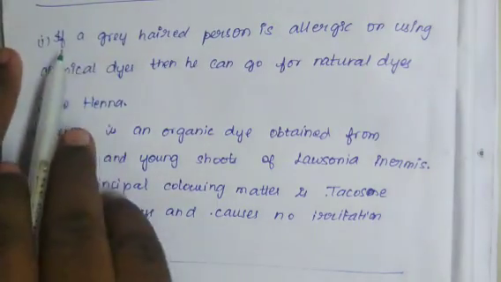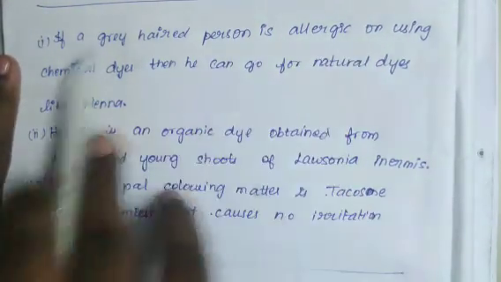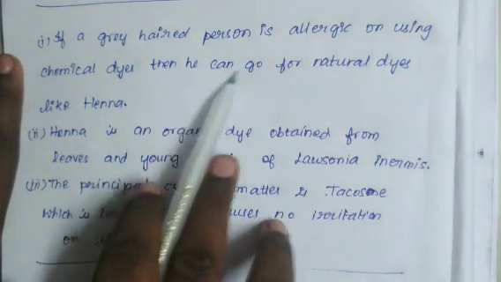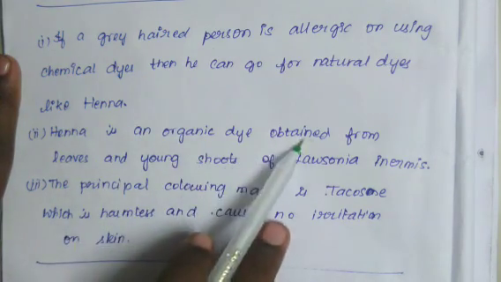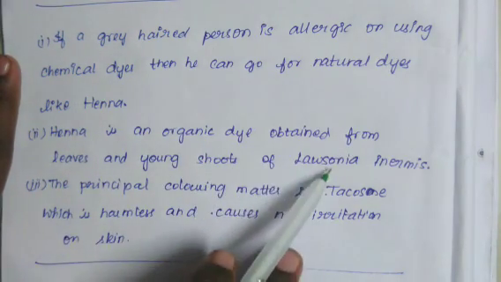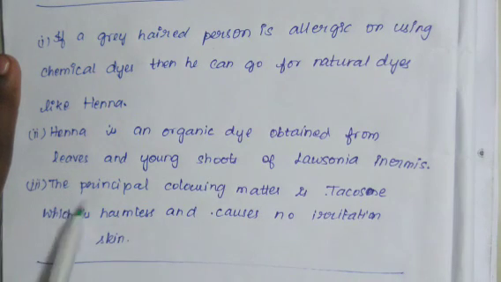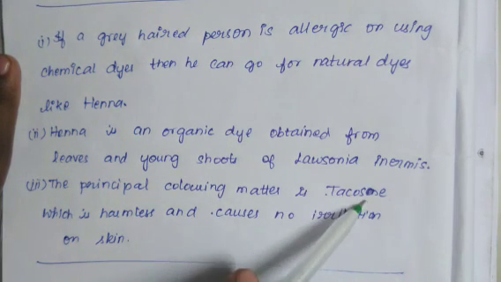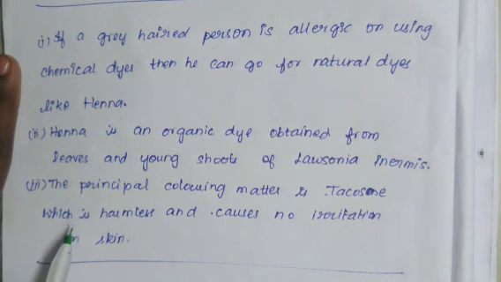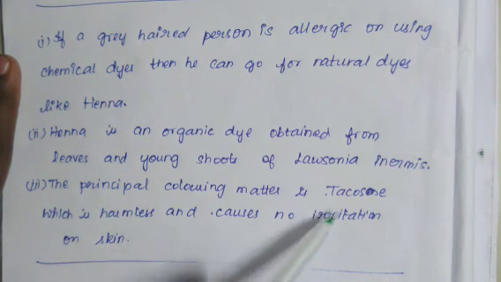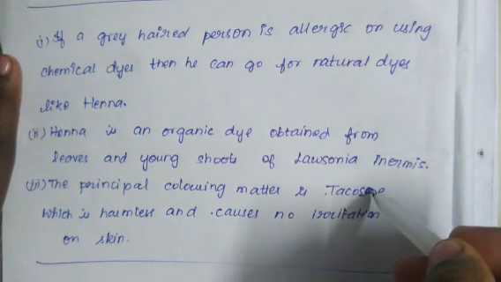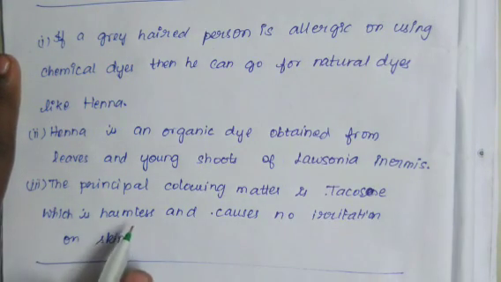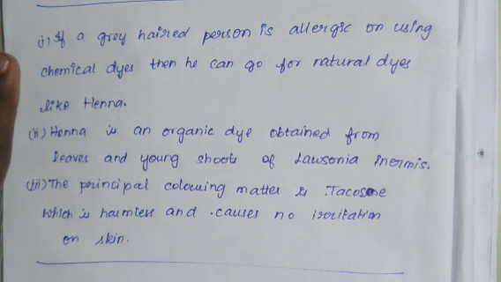So the answer for the question is, if a grey-haired person is allergic on using chemical dyes, then he can go for natural dyes like henna. Henna is an organic dye obtained from leaves and young shoots of Lawsonia inermis. The principal coloring matter is lawsone, which is harmless and causes no irritation on skin. So this is the answer for first question.